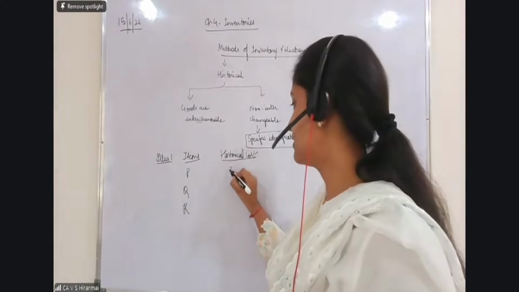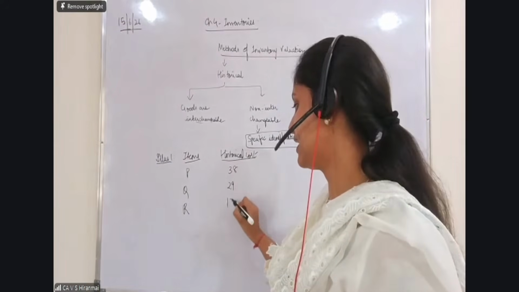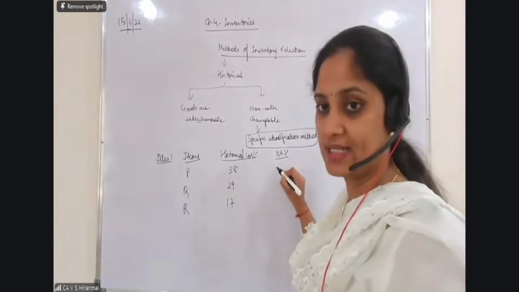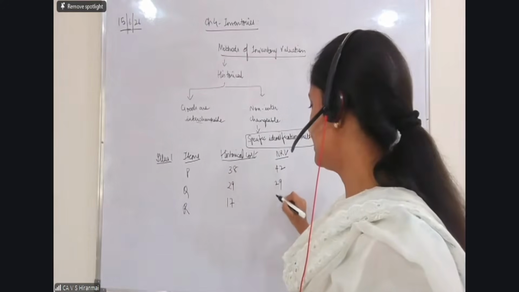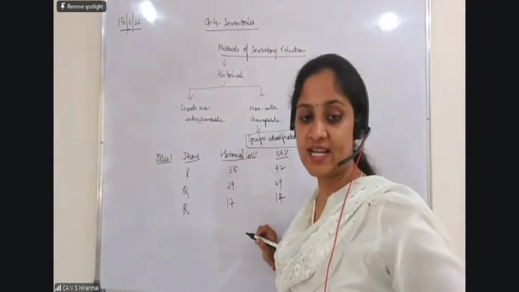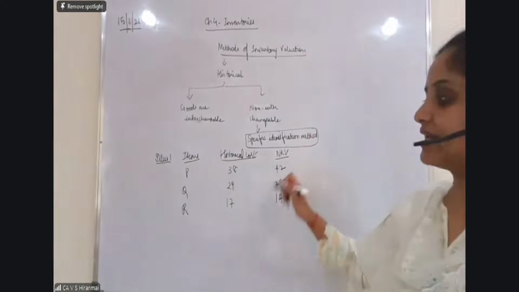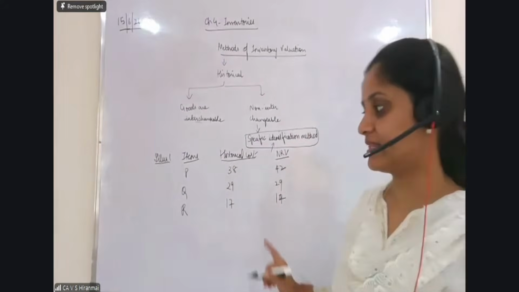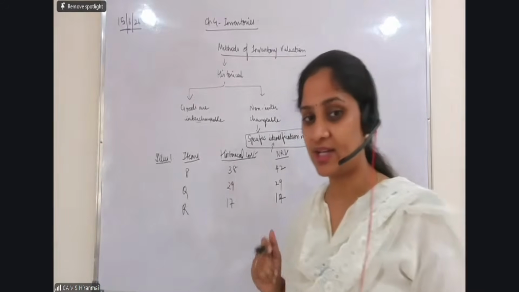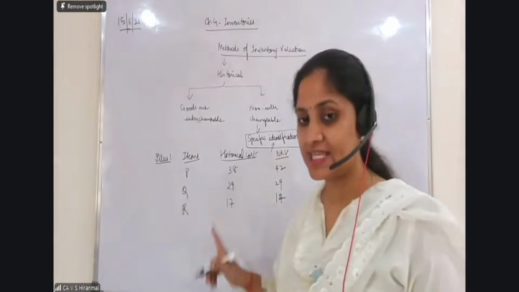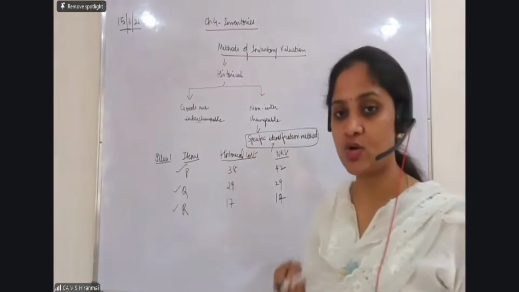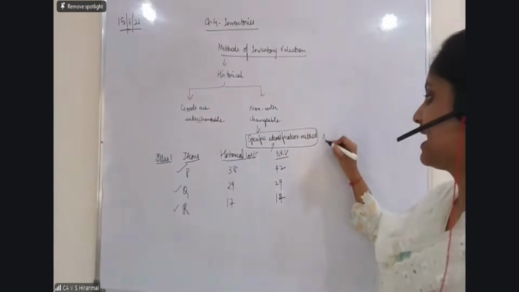Okay. इसमें 38, 29 and 17 है और net realizable value, everything in lakhs, 42, 29 and 14. ओके ये वाला दिया गया है क्वेश्चन। Now this is the type of specific identification method का problem है. It is given to you in the question. तो अभी वो क्या बोल रहा है, they are telling ascertain the actual value of P, actual value of Q, actual value of R.